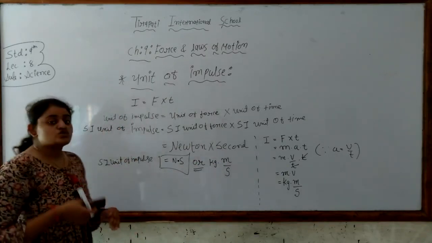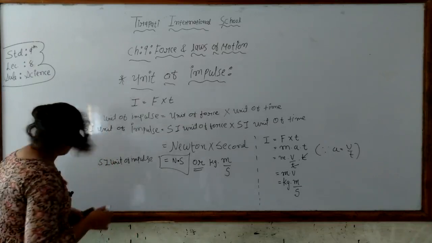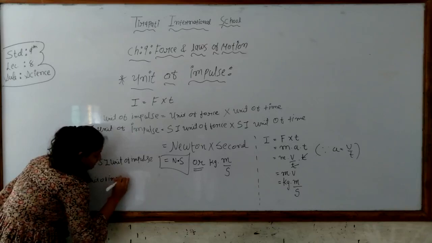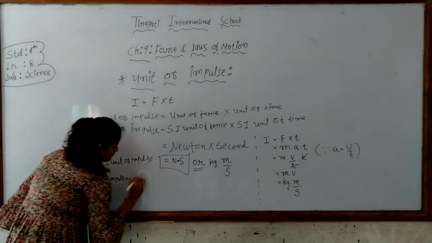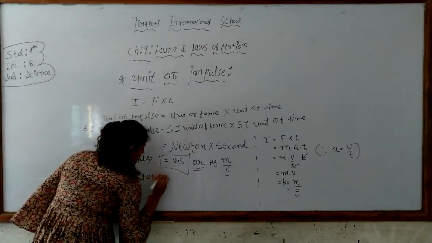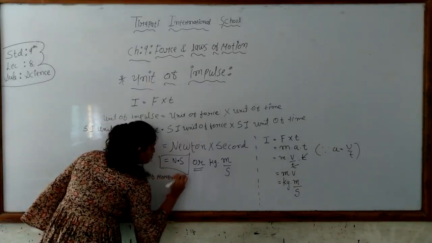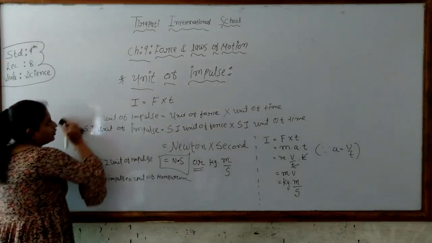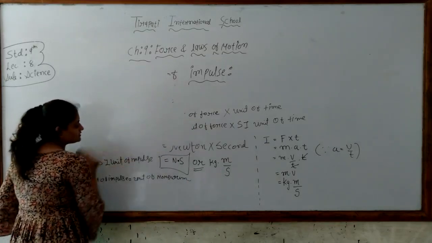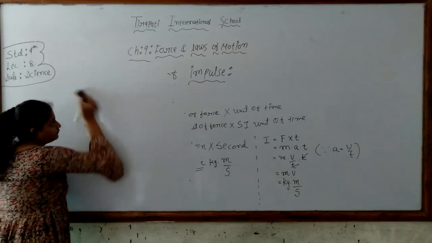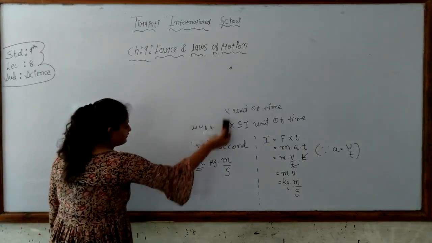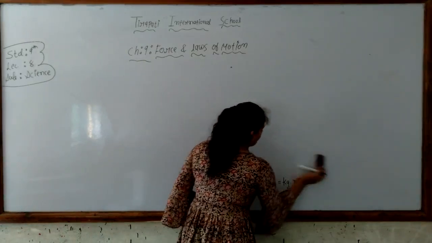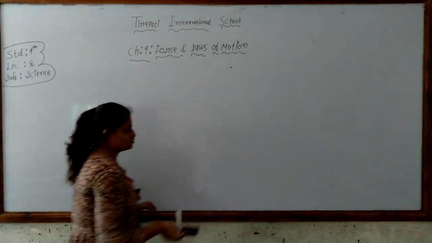So the impulse is equal to the change of momentum, so the unit of impulse is equal to the unit of momentum. Both quantities are equal, so the units of both are equal. In this lecture we discussed some examples of Newton's second law in our daily life and what impulse is. The product of the force and the time is known as the impulse.